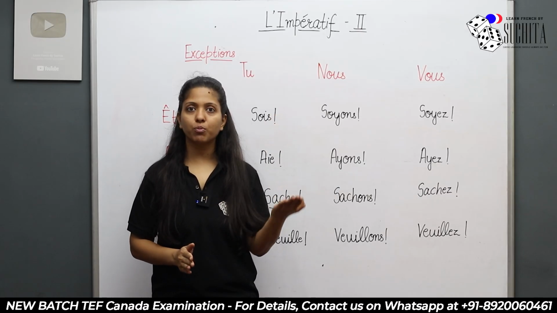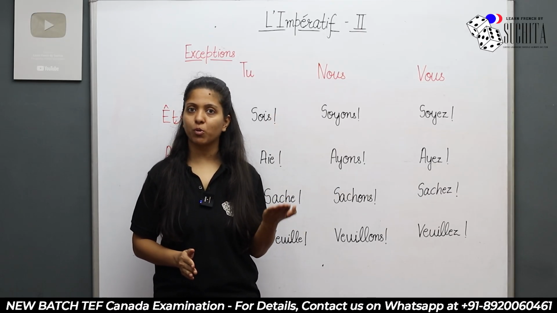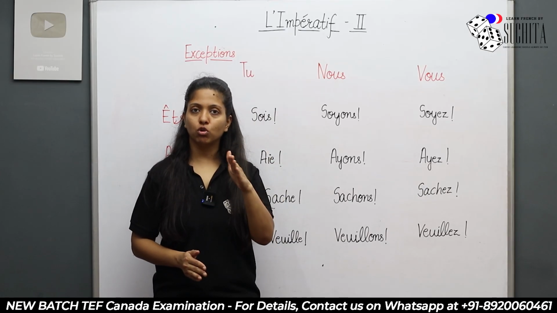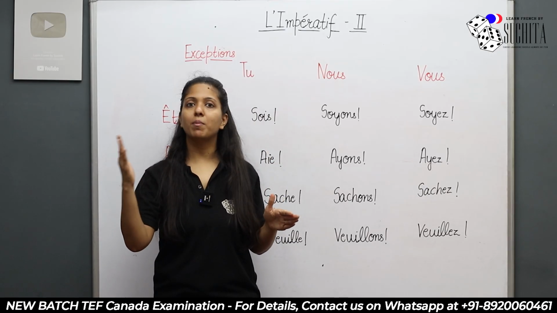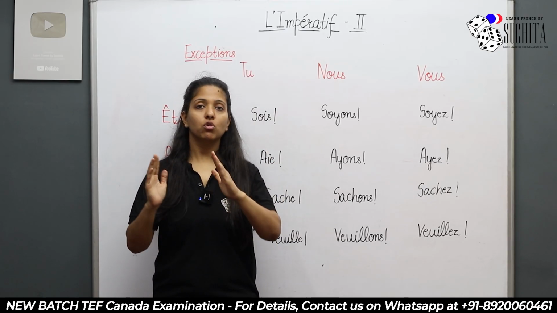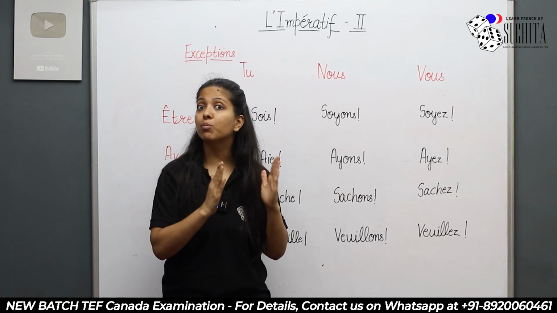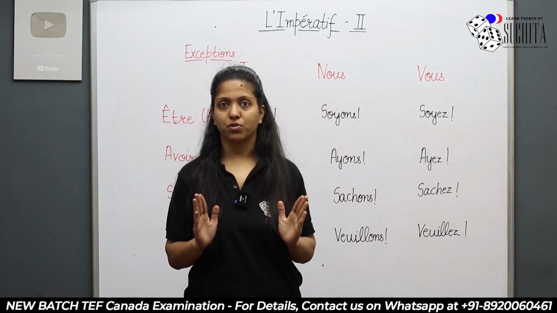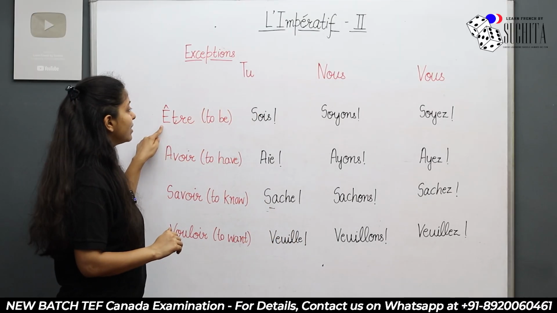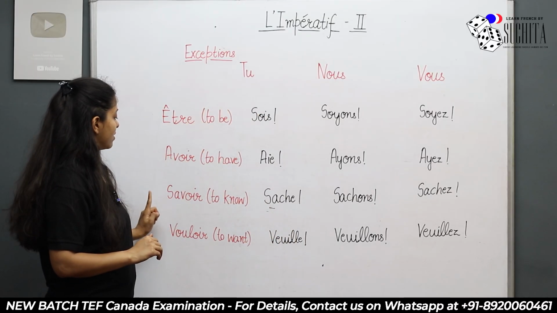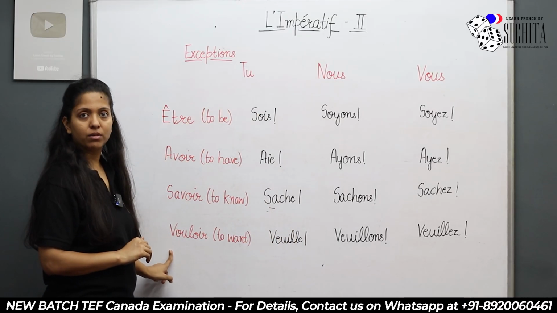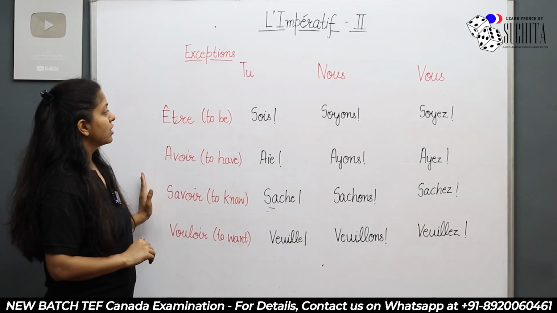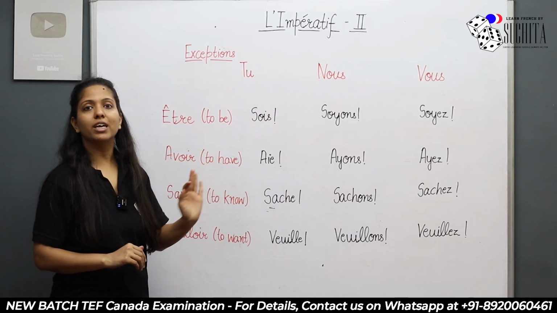You write the conjugation of the verb in the present tense, omit tu, nous, and vous, and write the verb as it is. So your imperative form resembles the present tense. But now there are 4 verbs which are total exceptions: être, avoir, savoir, vouloir. With these, your imperative forms are totally different.